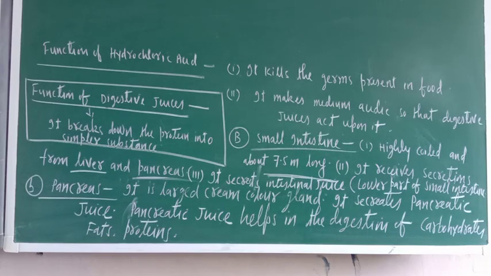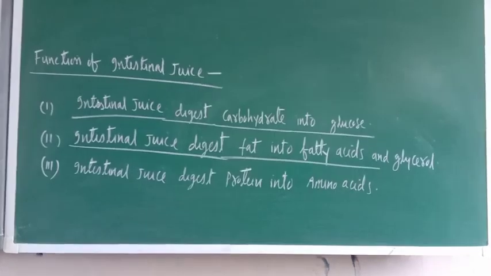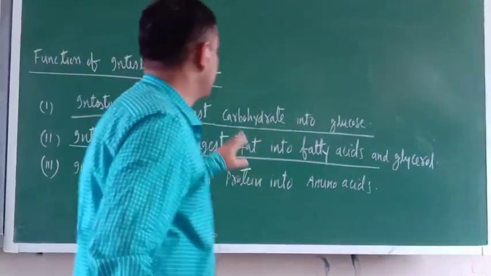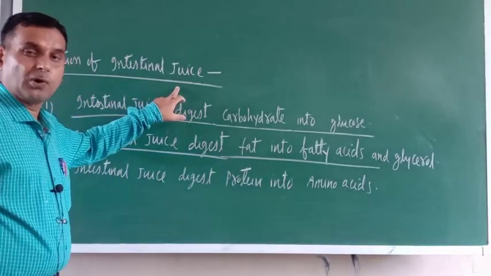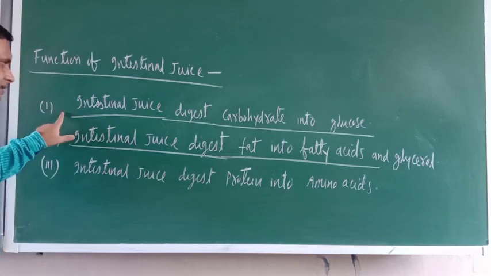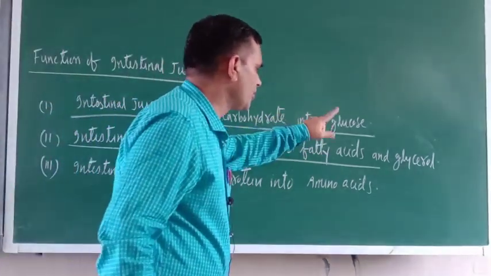Okay, just see how I will tell you. Now intestinal juice is secreted at the lower end of the lower part of small intestine. And what is the function of this one? Intestinal juice digests the carbohydrate into glucose.